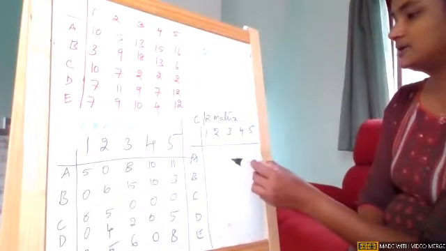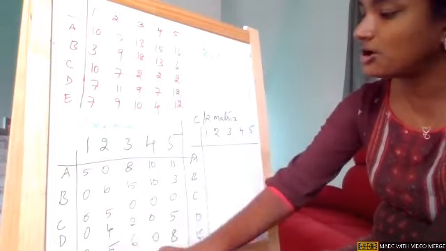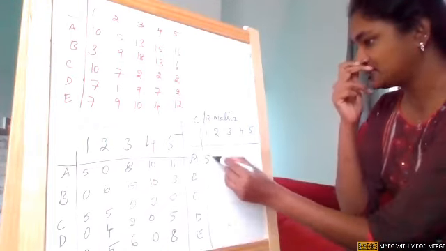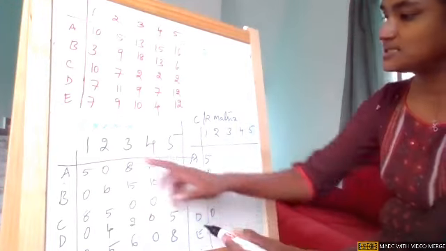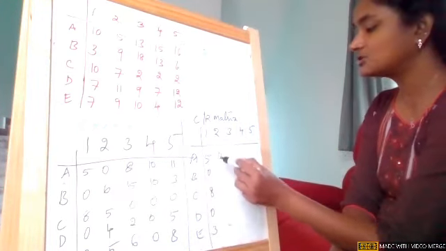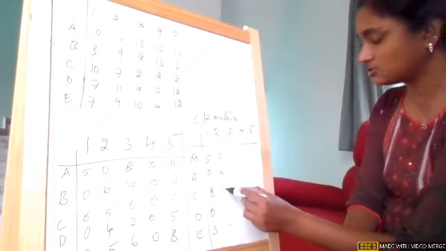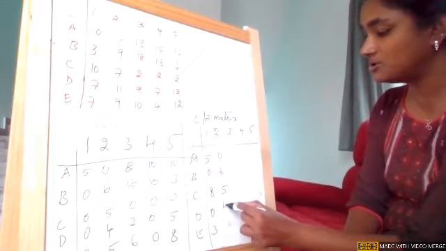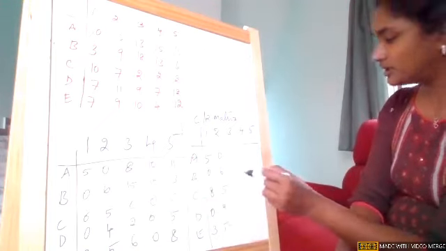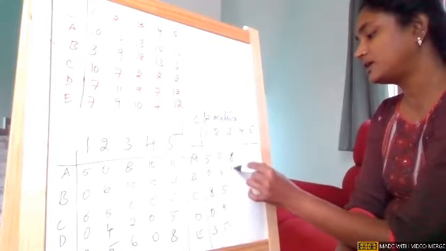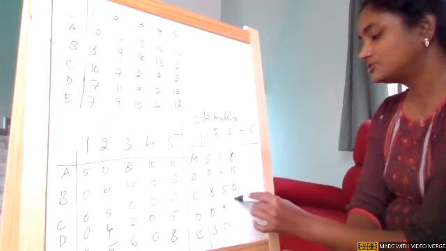So when we take this, check the column. First column, there is a 0, so it remains unchanged. 5, 0, 8, 0, 3. In the second column, it is also having 0 as the smallest element. So second column is also unchanged. In the third column also, there is a 0. So it also remains unchanged. 8, 15, 0, 2, 6.